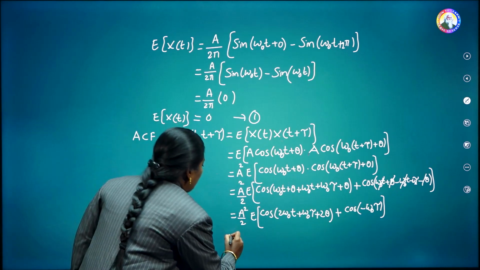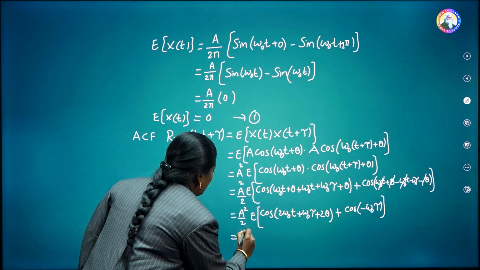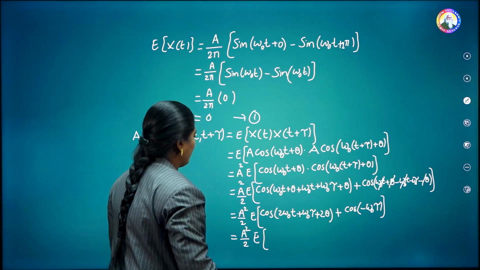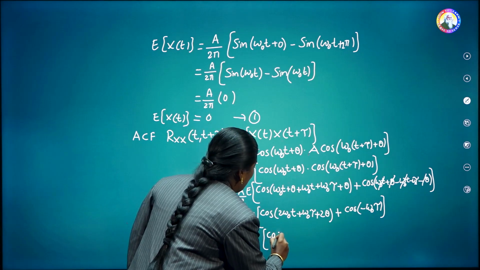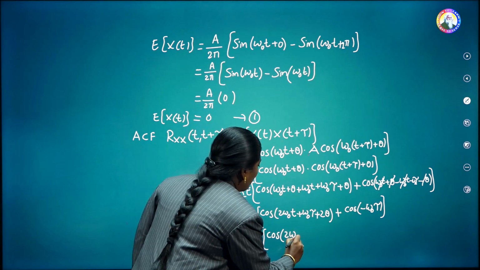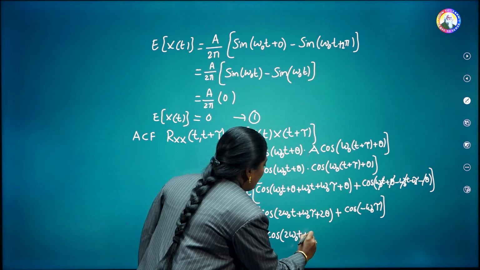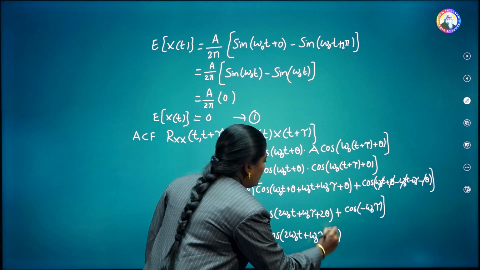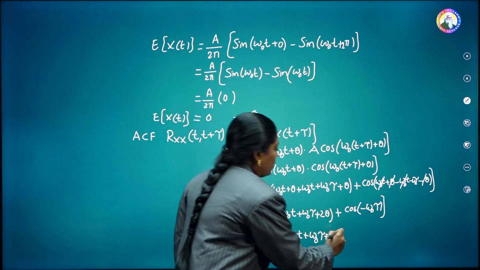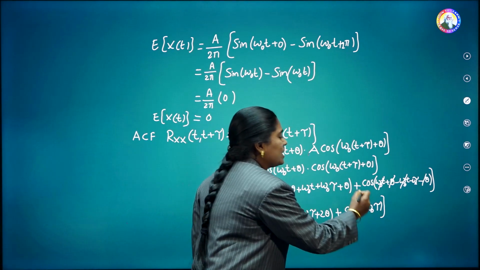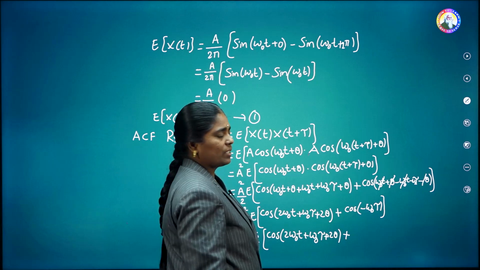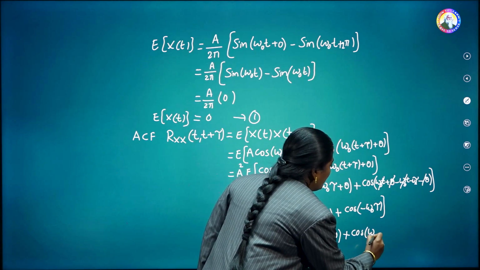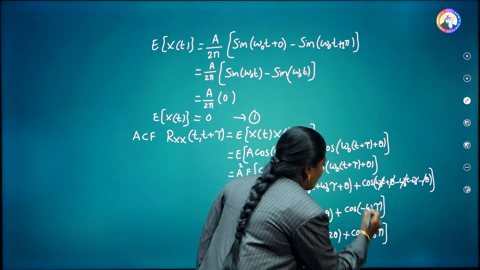Now further simplifying, this is A square by 2, expected value of cos of 2 omega naught t plus omega naught tau plus 2 theta, plus cos of minus theta is equal to cos theta only. That's why this can be written as cos of omega naught tau only.